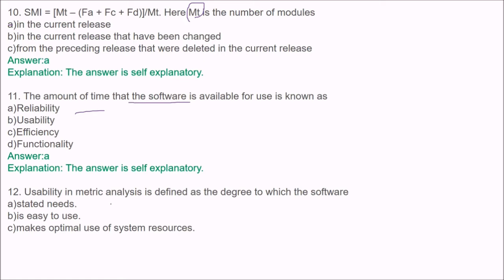Next is, usability in metric analysis is defined as the degree to which the software is easy to use, meets stated needs, makes optimal use of system resources. And the answer is B. Usability is simply the easy to use entity. So that is usability metric analysis, defined as the degree to which the software is easy to use.